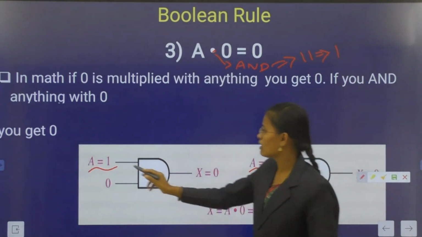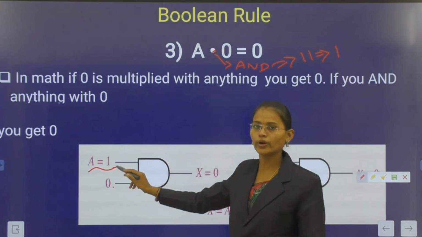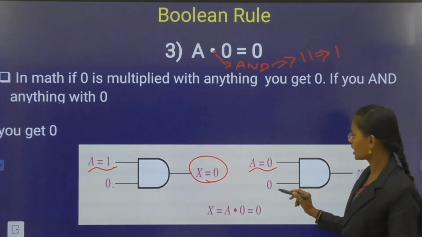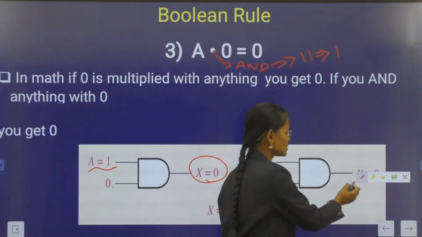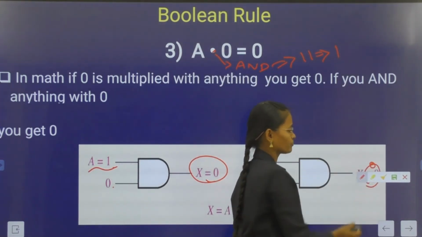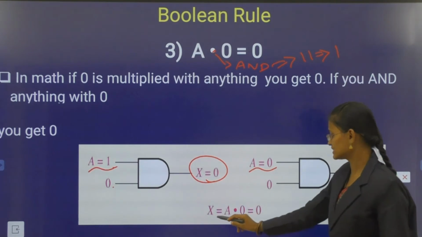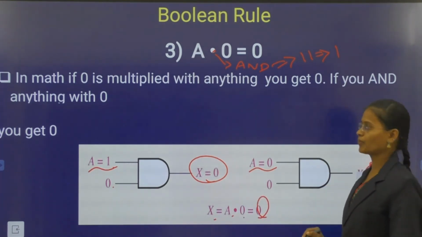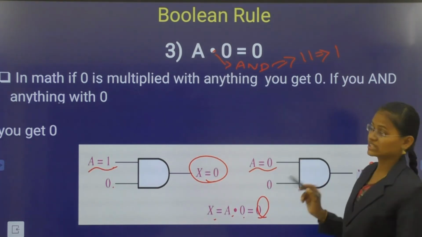Here 1, 0: two inputs are different, so output is 0. If two inputs are low, then output is also low. This is 0. Then finally X is the output. A into 0 is 0. 0 is the output.